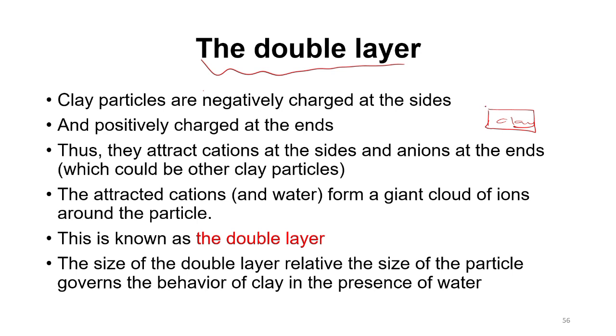Note that clay particles are negatively charged at the sides and positively charged at the ends. Also note that the positively charged are what we call the cations, and the negatively charged ones are the anions. So if the clay particles are negatively charged at the sides, they are going to attract positive ions at the sides, and they'll attract negative ions at the ends.